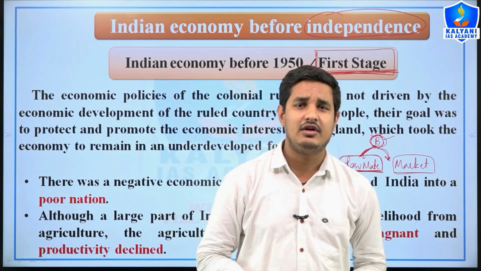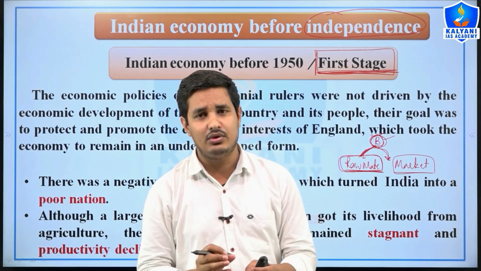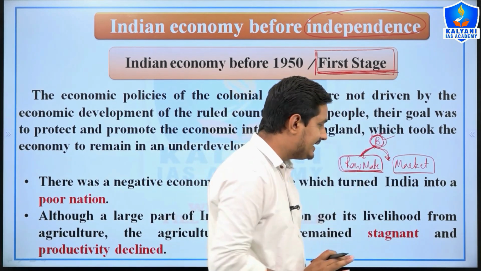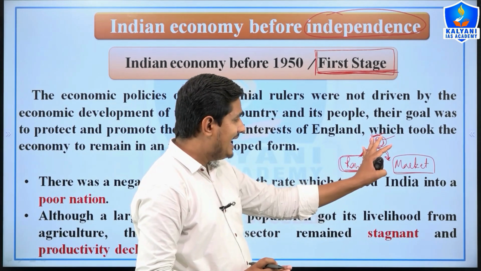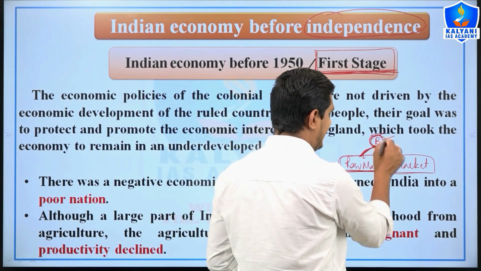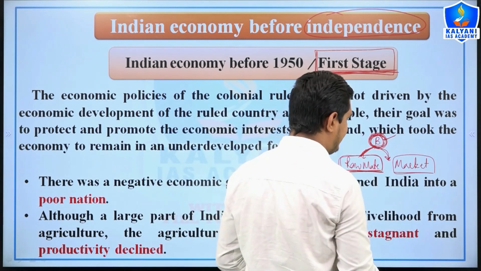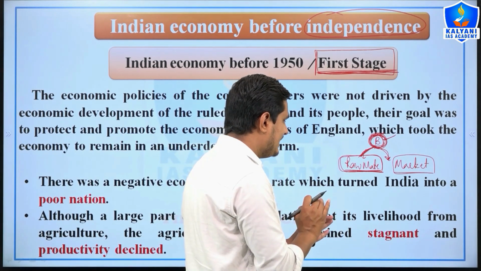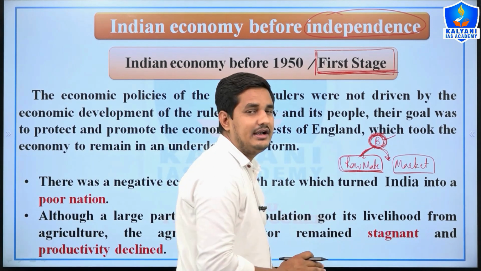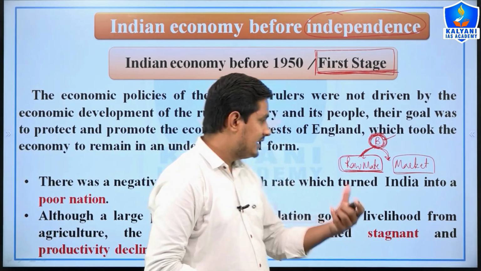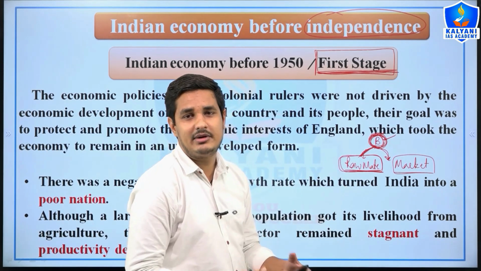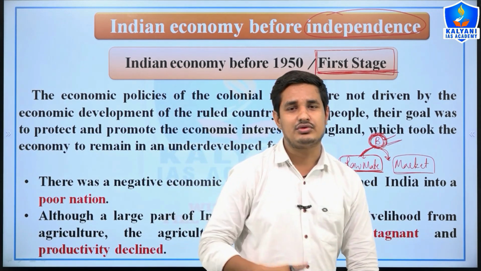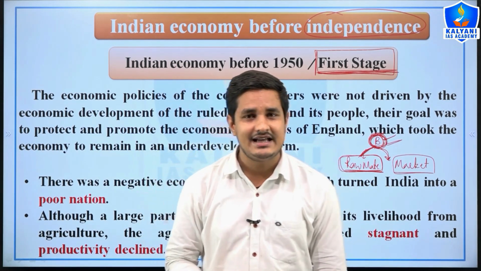Therefore the construction of roads and railways was actually in the favor of the Britishers. And actually here the interest of the Britishers was selfish. Therefore the development process was very meager, right? And therefore the Indian economy remained in an underdevelopment process. So this was the crux of this question, and now through the facts we can write a decent answer.